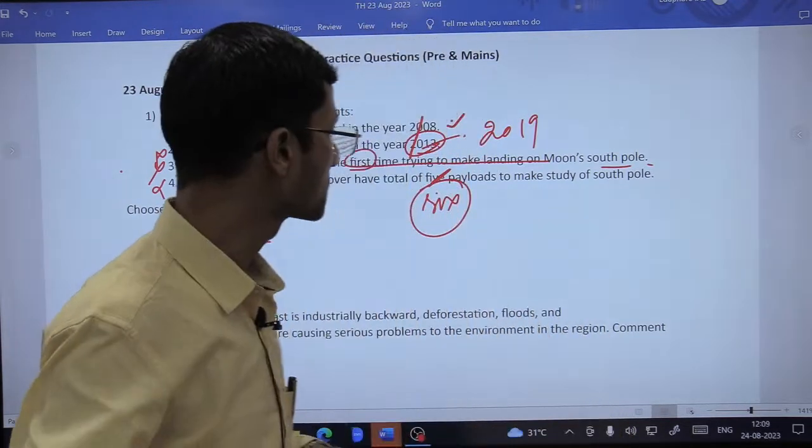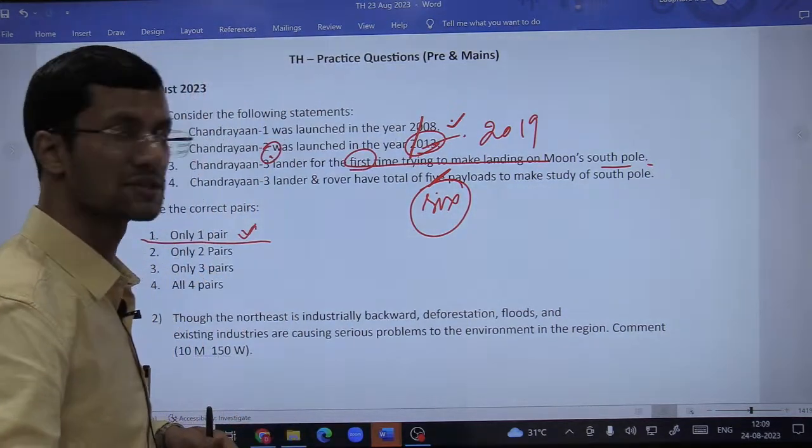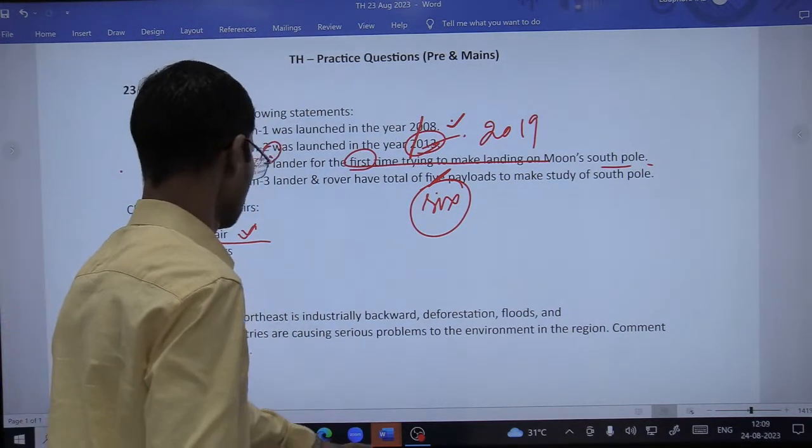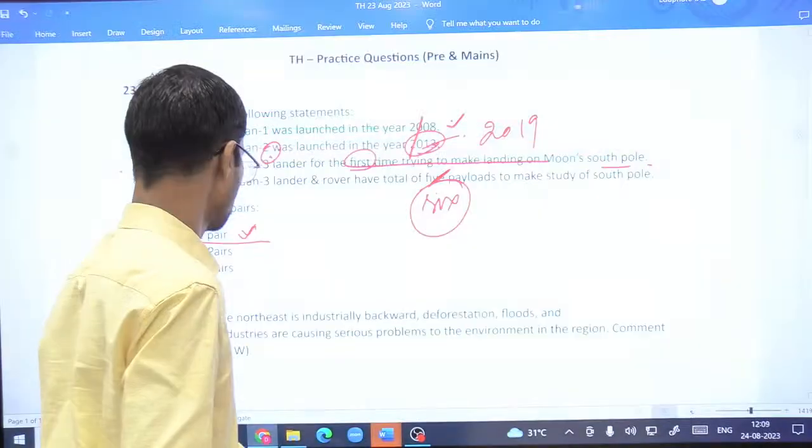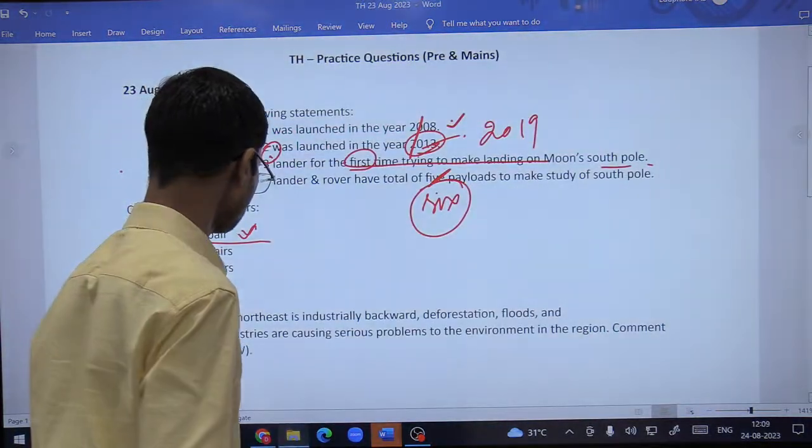That's it. Let us start with today's Hindu itself. So quickly, we have lots of stuff today from the Hindu.